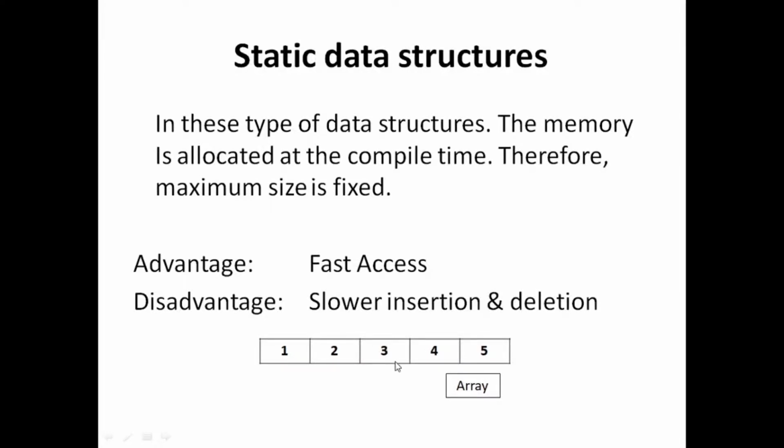If we are compiling this, we can access these elements faster than dynamic. And the disadvantage here is slower insertion and deletion operations. We can access these elements faster, but if we perform insertion and deletion operations here, it will be slower.